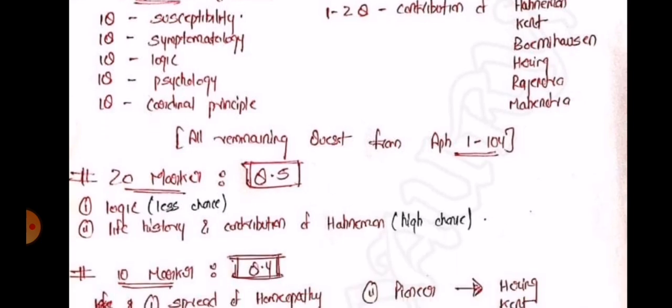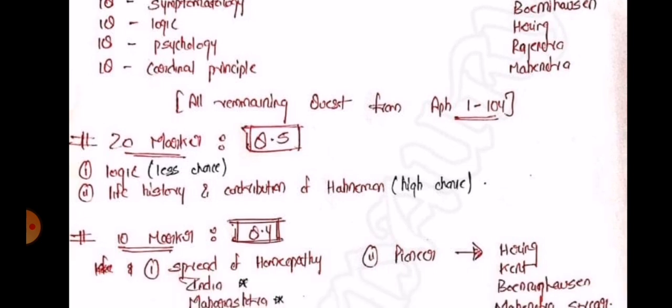Now we move on to question number 5, which is a fixed 20 marker. There are only two chances of getting a 20 marker in question number 5. First and foremost, with a 90% probability of appearing in your paper, is the life history and contribution of Dr. Hahnemann. This question appears in every exam, like even we got it and our previous batch got it as well.